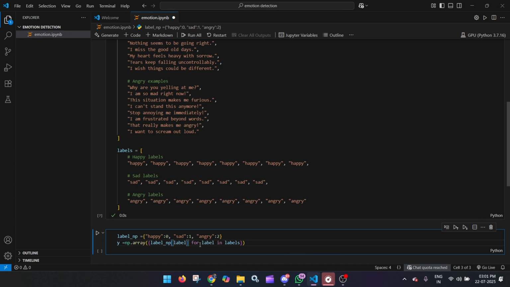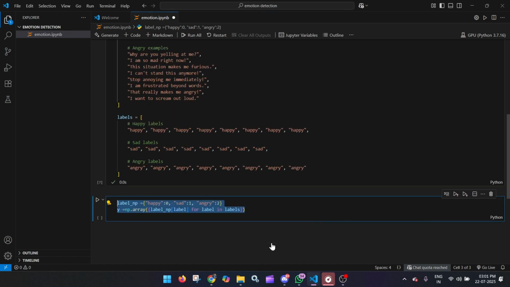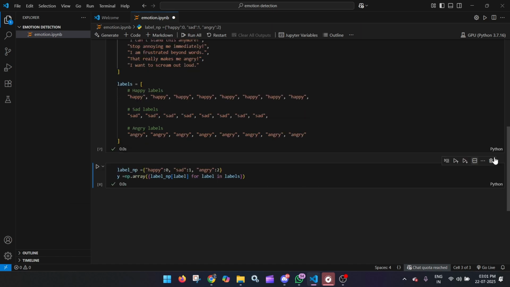So now what I have done is actually the label encoder part, but not using the label encoder module. Okay, you can use the label encoder module also, but I will use this one for today to understand better. So we ran this and it ran successfully.